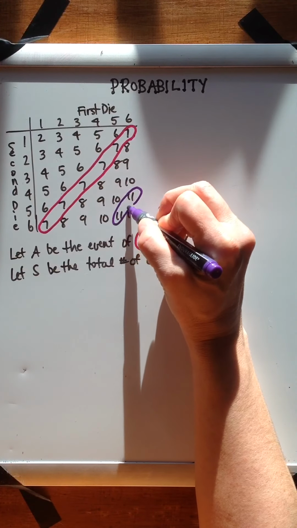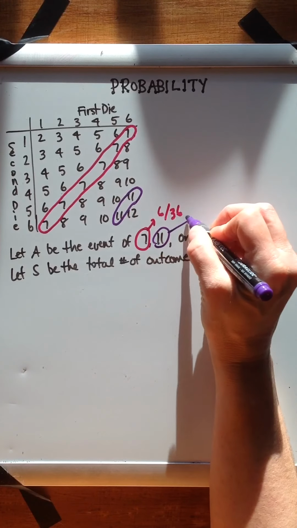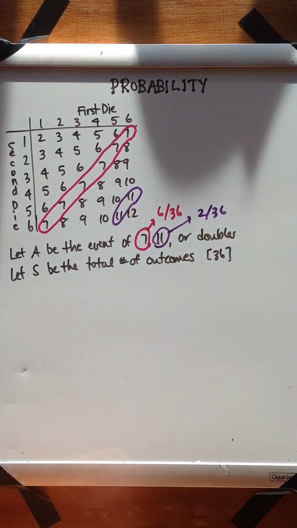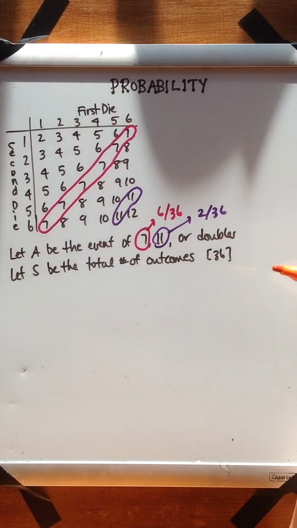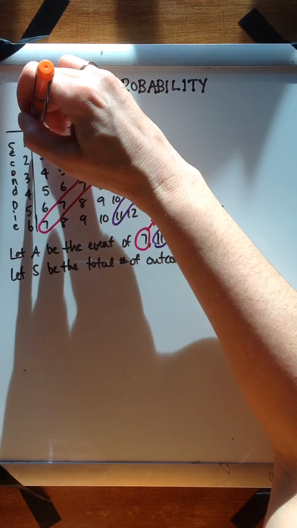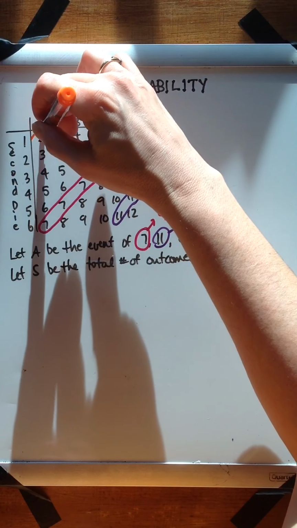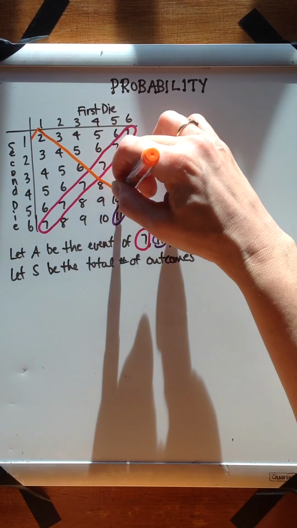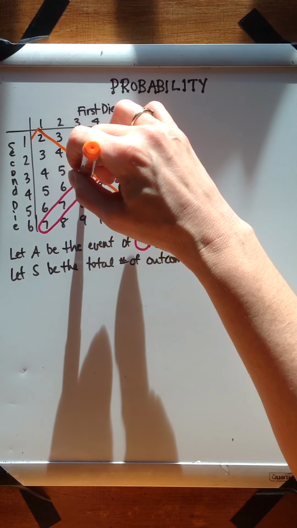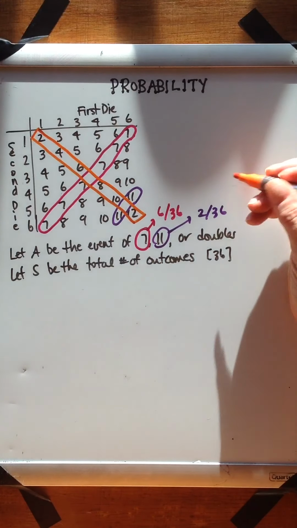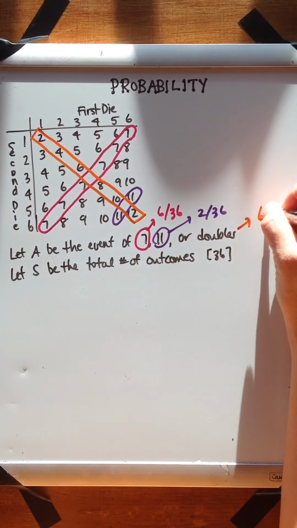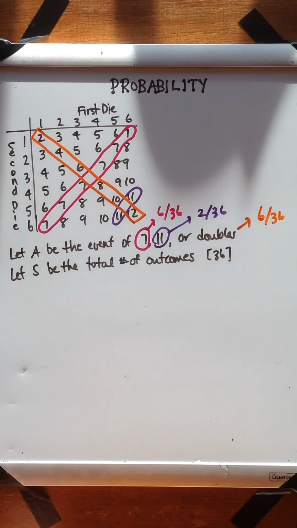They're right here, 2 out of 36. And for doubles, they actually happen along a diagonal this way: 1 plus 1, 2 plus 2, 3 plus 3, all the way up to 6 plus 6. And so doubles also has an outcome of 6 out of 36.